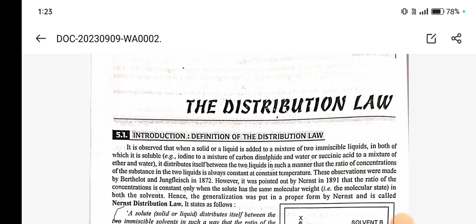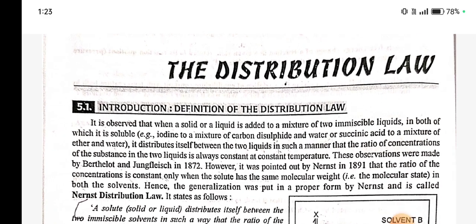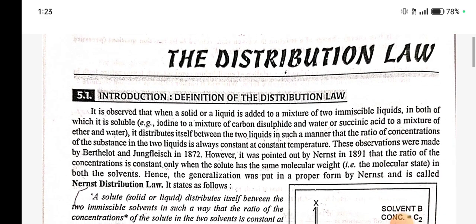It is observed that when a solid or a liquid is added to a mixture of two immiscible liquids in both of which it is soluble, for example iodine to a mixture of carbon disulfide and water, or succinic acid to a mixture of ether and water, it distributes itself between the two liquids in such a manner that the ratio of concentration of the substance in the two liquids is always constant at constant temperature. These observations were made by Berthelot and Jungfleisch in 1872.